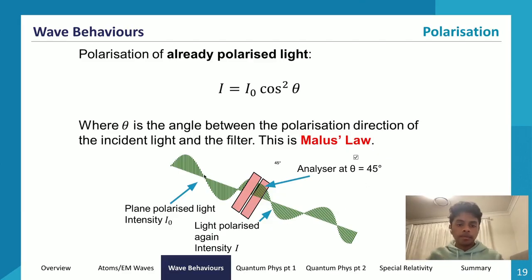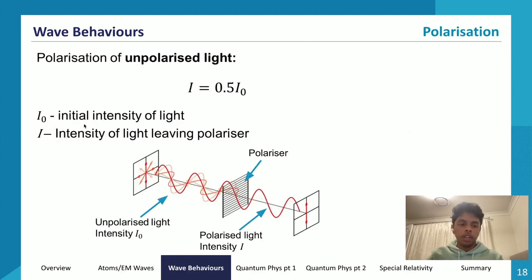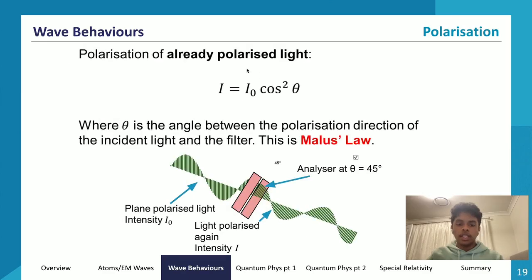So how do we calculate the intensity of the light leaving a polarizing filter when plane polarized light enters the filter? We follow Malus's law. What is Malus's law? It's I is equal to I naught cos squared theta, and I naught and I are the same as before. I naught is the initial intensity of the light, so this time it's going to be the polarized light before it hits the filter, and I is going to be the intensity of the light leaving the filter. I naught is the already polarized light entering the filter. So I naught is before the filter, I is after the filter.